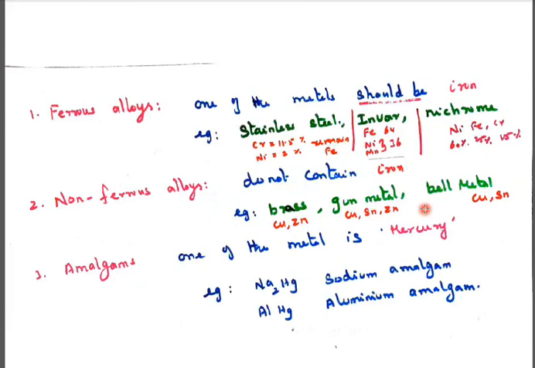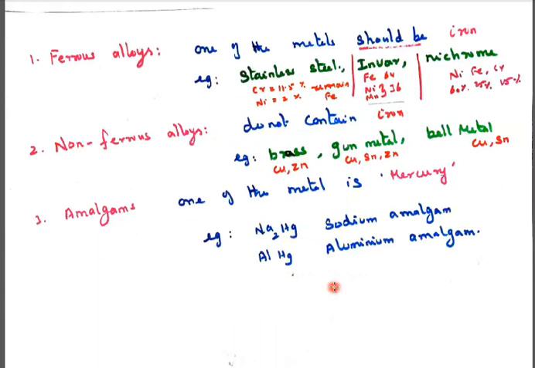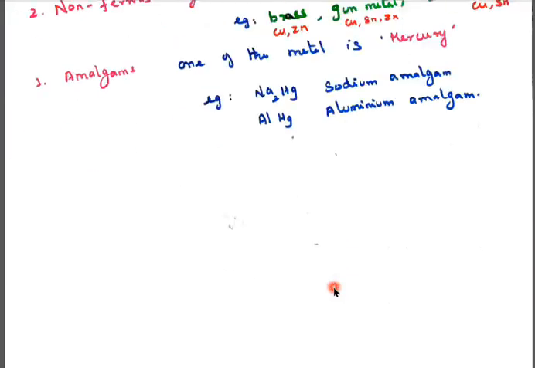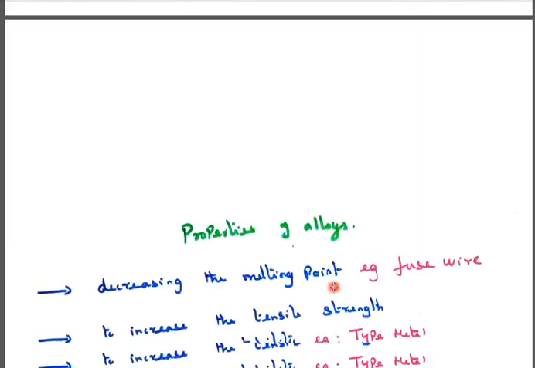Amalgams: one of the metals is mercury, as I said. Sodium amalgam, Na2Hg, is called sodium amalgam because the valency of mercury is 2 and the valency of sodium is 1. So Na2Hg. Then aluminium and mercury is called aluminium amalgam.